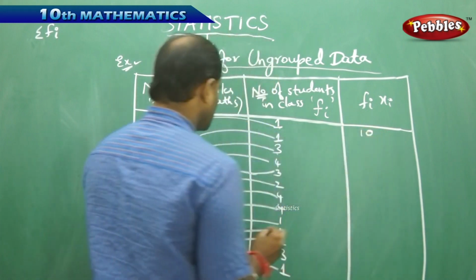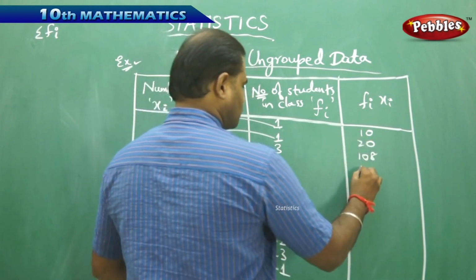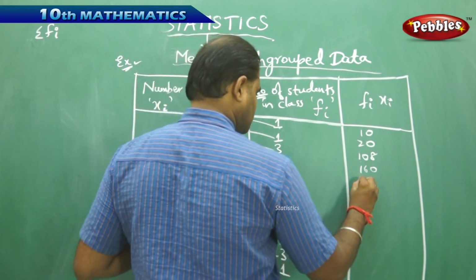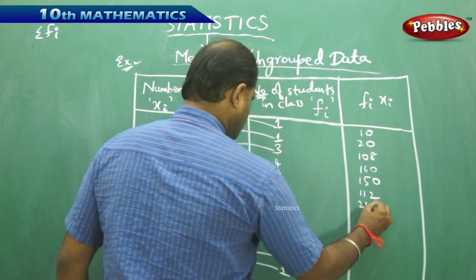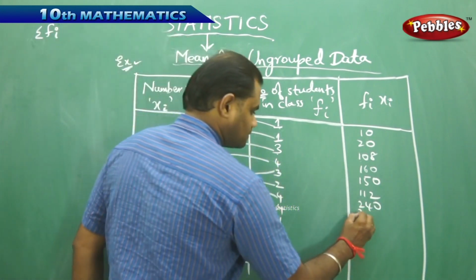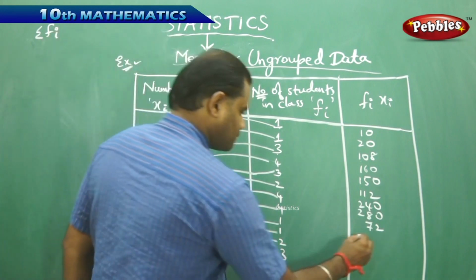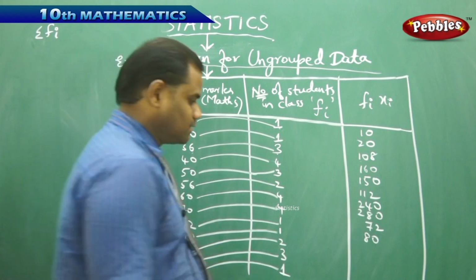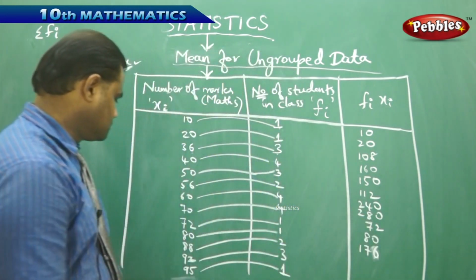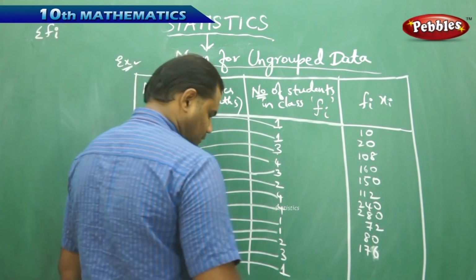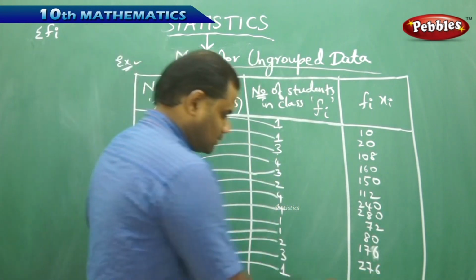10 times 1 is 10, 20 times 1 is 20, 30 times 3 is 90, 36 times 3 is 108, 40 times 4 is 160, 50 times 3 is 150, 56 times 2 is 112, 60 times 4 is 240, 70 times 4 is 280, 72 times 1 is 72, 80 times 1 is 80, 88 times 2 is 176, 92 times 3 is 276, and 95 times 1 is 95.